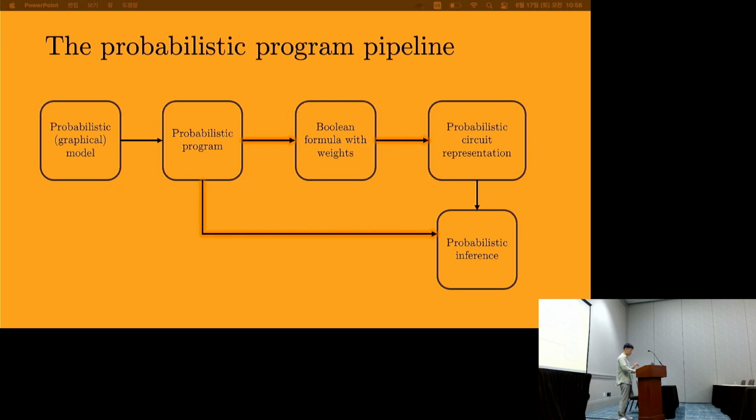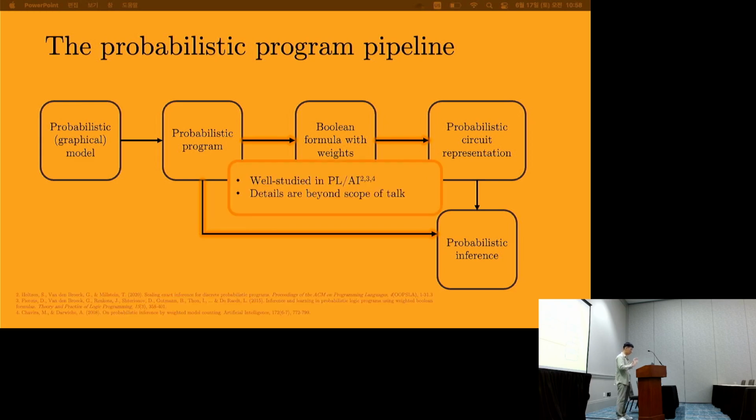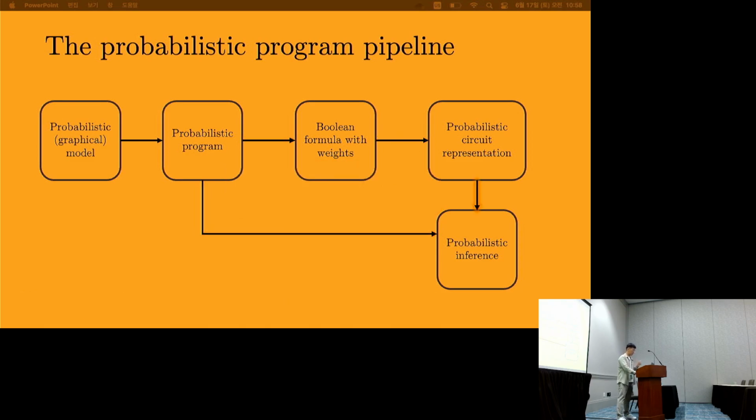So what about everything else? Well, we can also go from a probabilistic program straight to inference, and we can go from a program to a Boolean formula with weights, straight to a probabilistic circuit representation. This is well studied in PL and AI, but the details are rather technical and frankly are beyond the scope of the talk in DRAGSTERS. But I'll be focusing on the circuit representation, going to probabilistic inference. This admits an efficient algorithm using purely semiring operations and is also the basis for a novel contribution. But to see it in context, let's see this entire pipeline in action.